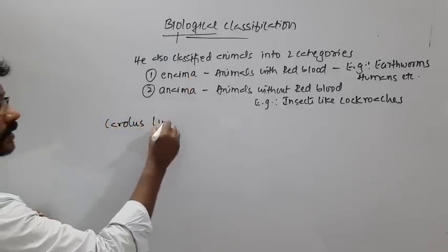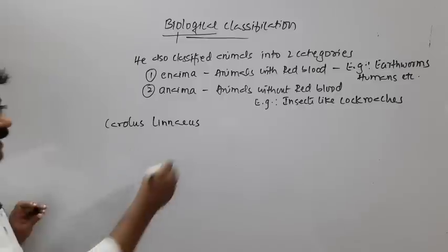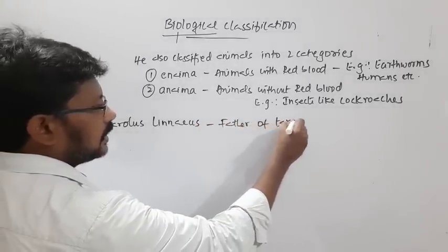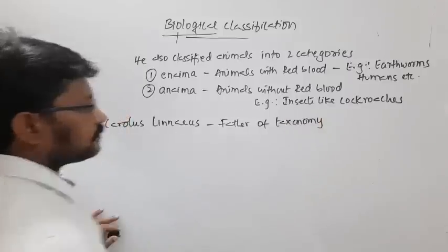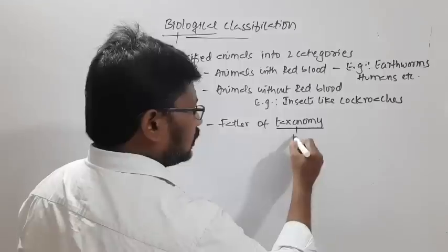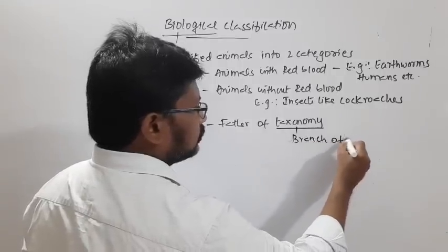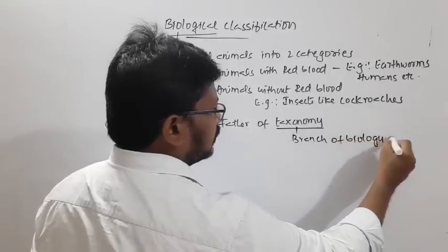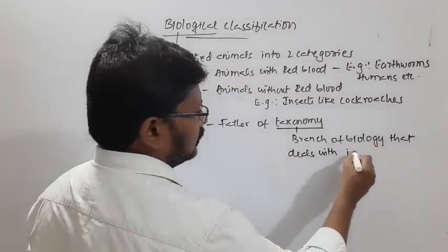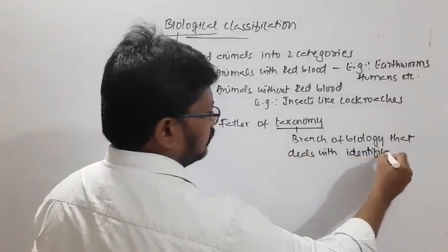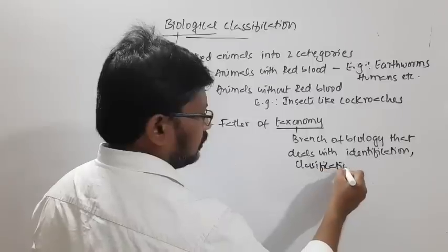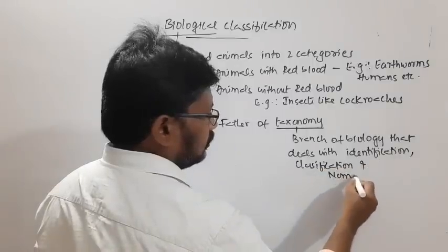So Carolus Linnaeus is regarded as the father of taxonomy. Taxonomy is a branch of biology that deals with identification, classification, and nomenclature.